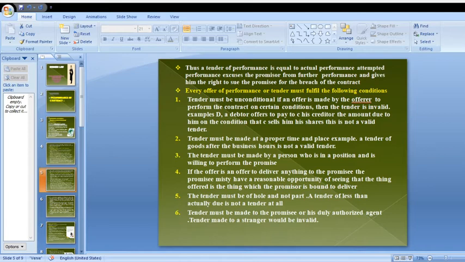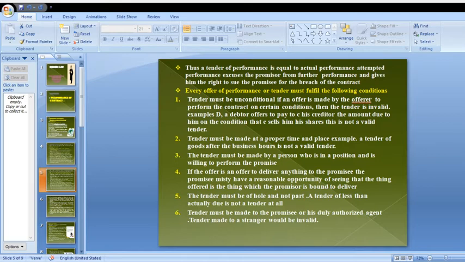If an offer is made by the offerer to perform the contract on certain conditions, then the tender is invalid. There should not be any conditions made in between the parties. If any person is keeping conditions and rules in the particular contract, then the tender is invalid.